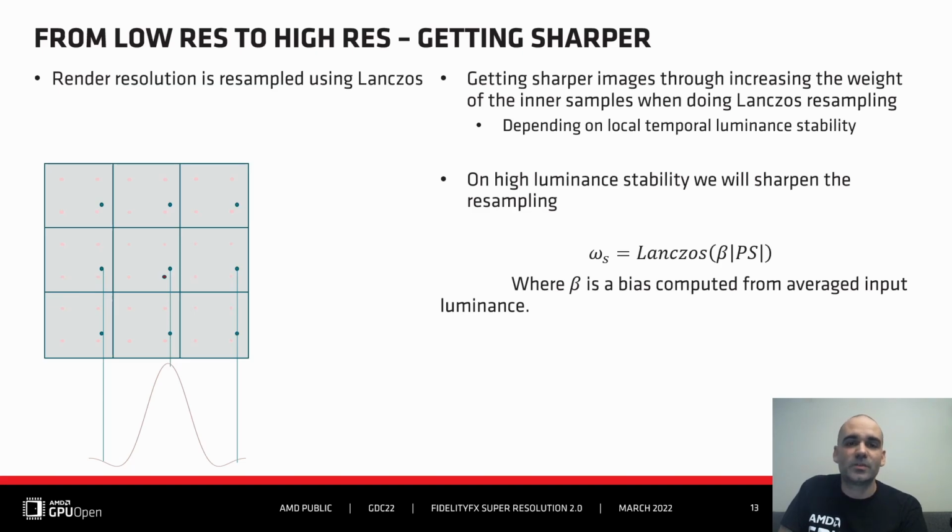That's how we increase the sharpness. We introduce a new beta factor there, which increases or decreases the importance of samples depending on how we treat it. For now, this factor is updated using the local luminance stability, meaning that when an area of an image is stable, we afford some more sharpening there.